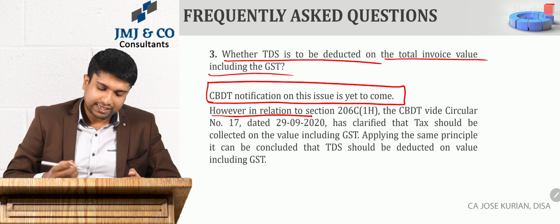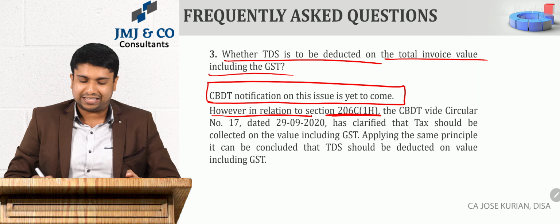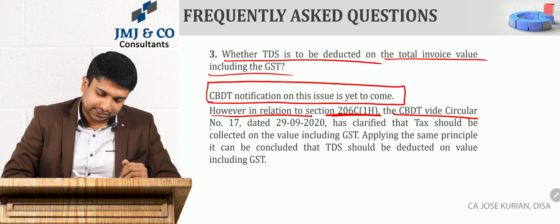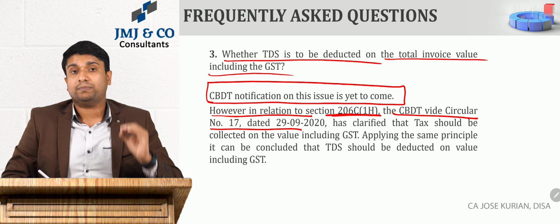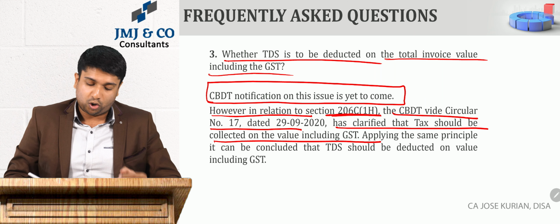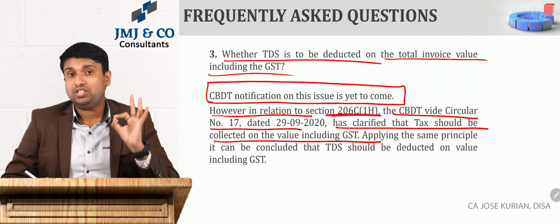However, in relation to section 206C1H, the CBDT issued Circular number 17 dated 29 September 2020 and clarified that tax should be collected on the value including GST.